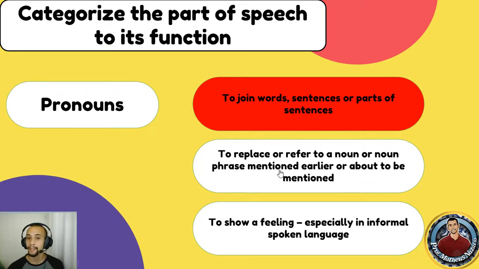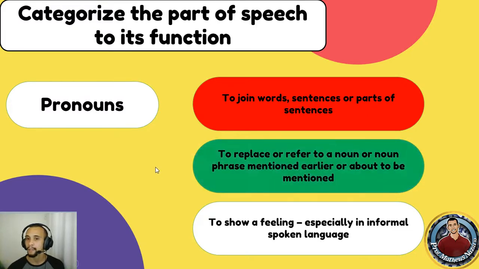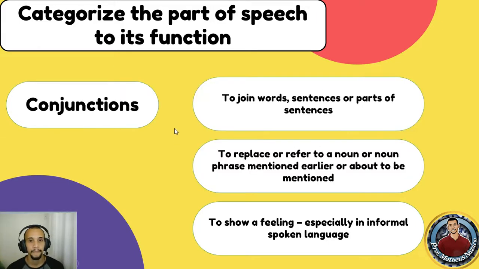Well, if your answer is B, you are correct. Pronouns are used to refer to a noun or noun phrase, okay? They might be used to avoid repetition, as we usually do. So instead of saying Sarah went out yesterday, Sarah, we do not repeat Sarah. We use she, for instance. Right. And what about conjunctions?